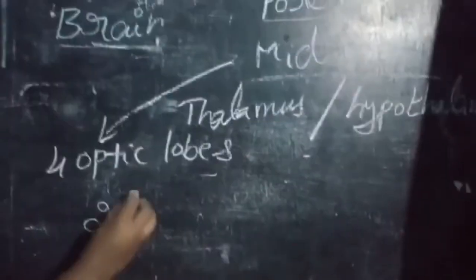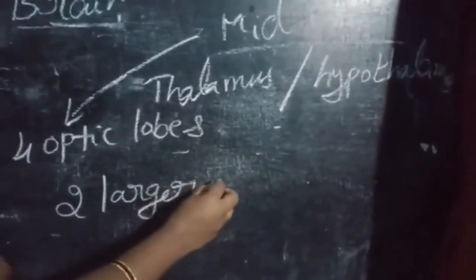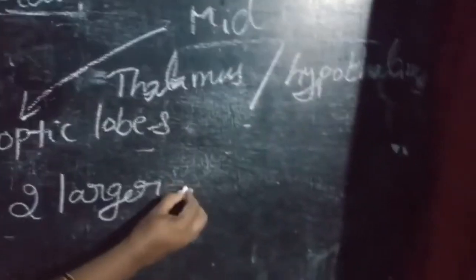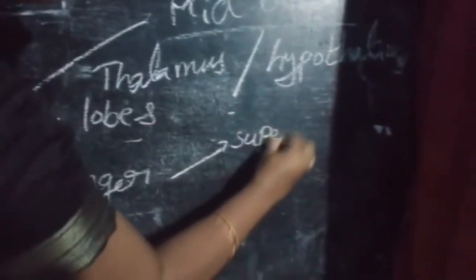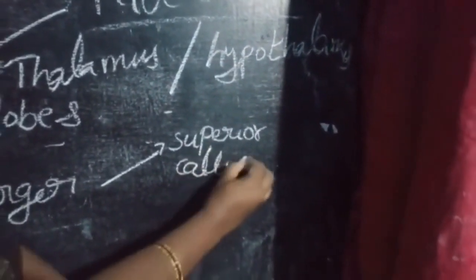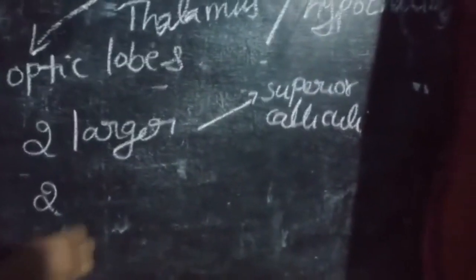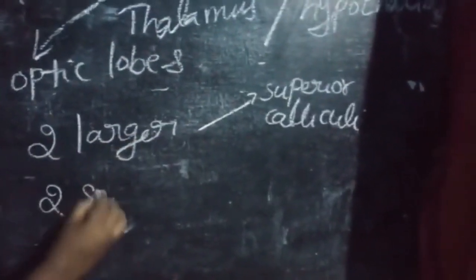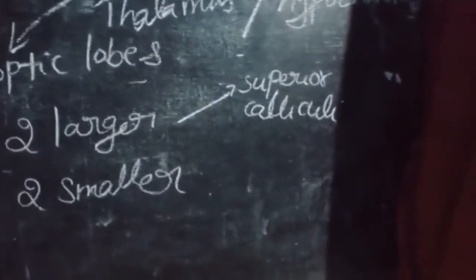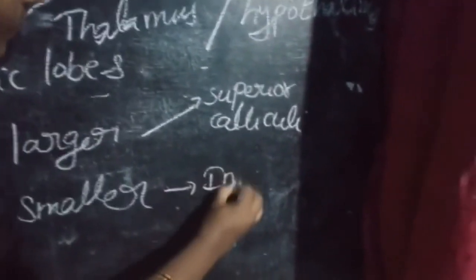There are four optic lobes. The two larger anterior optic lobes are called superior colliculi. The two smaller posterior lobes are called inferior colliculi.